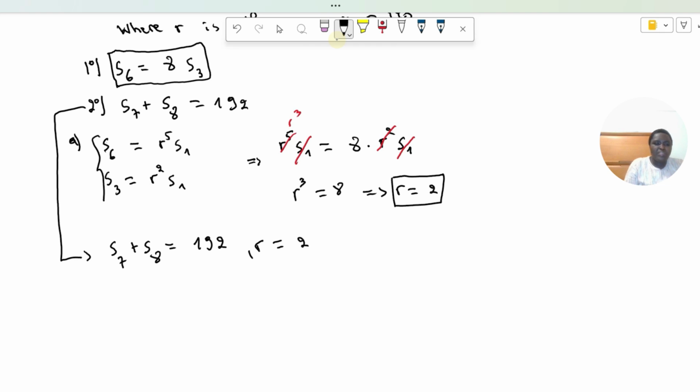We can compute S7 as r power 6 times S1. I'm always using this relationship up here.